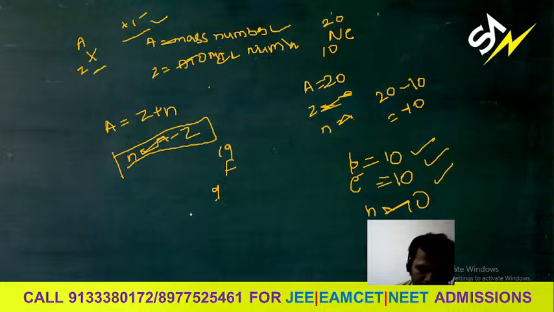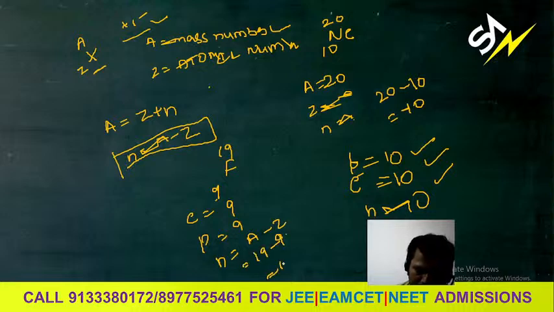What is the number of electrons? 9. You already calculated. The number of protons is also 9. You want to know the number of neutrons: A minus Z. A is 19, minus 9, that is equal to 10. The number of neutrons is 10. So electrons are 9, protons are 9, neutrons are 10. You can find them by using this formula. Very important. These are the formulas about the fundamentals.